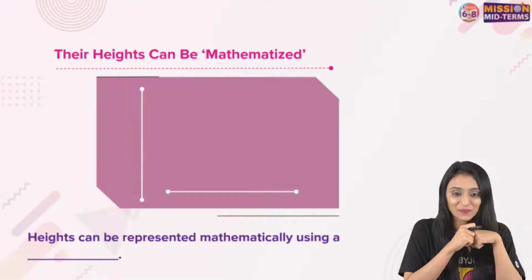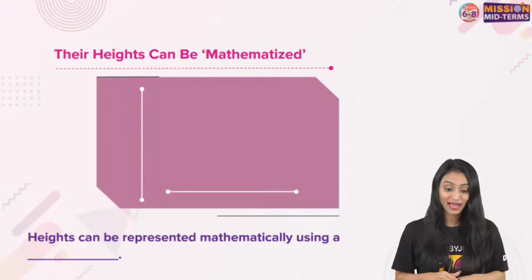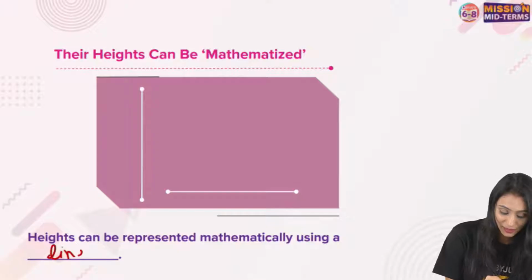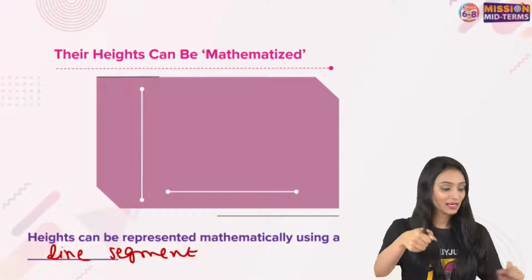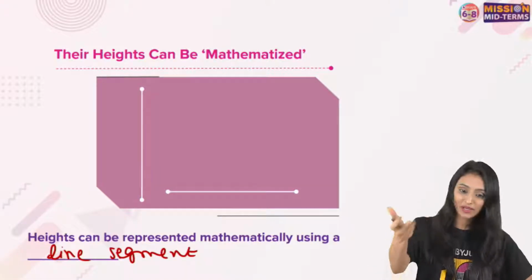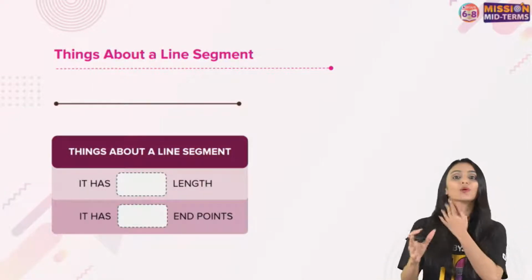That's very simple. I can see answers here. But you all know that heights can be mathematized, right? And heights can be represented mathematically using a line segment. Makes sense. We can represent heights using a line segment, by measuring their height, not just observing. You are right. So let's first talk about the properties of a line segment.